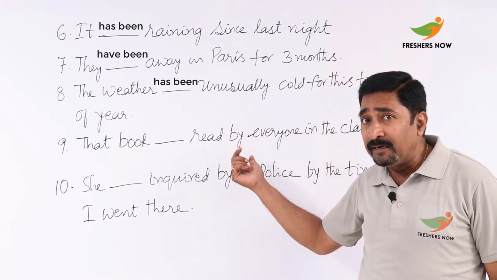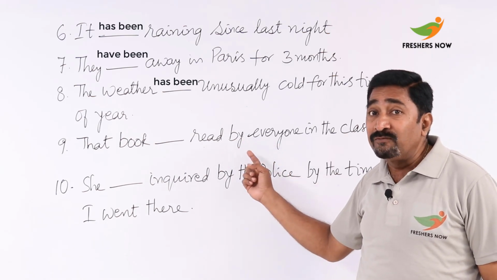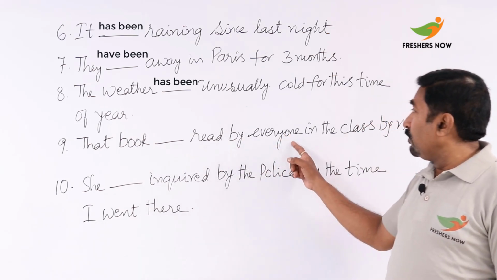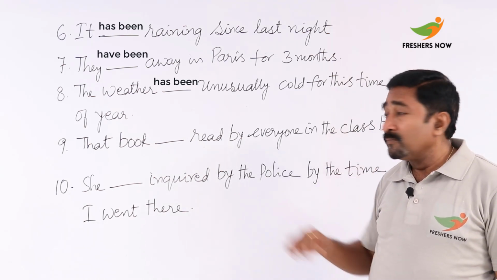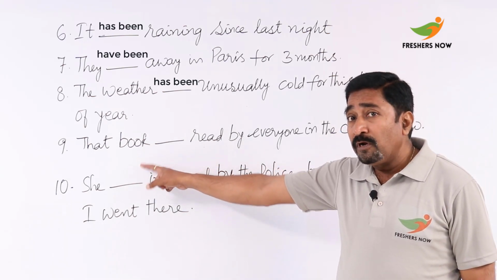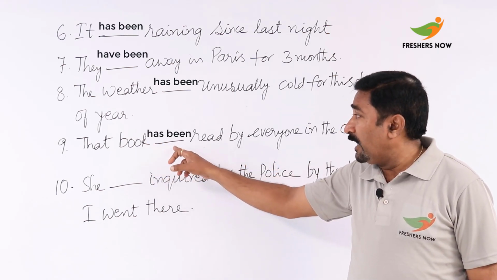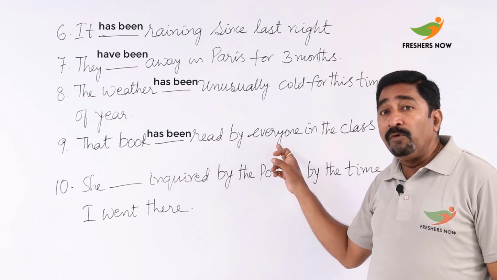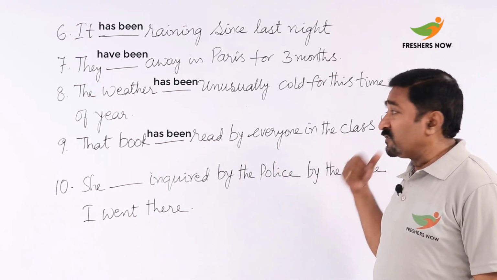Here you can understand that by everyone means it is in a passive form. That book read by everyone in the class by now. Because it is singular in number, that book has been read by everyone by now. So it's very clear with this.